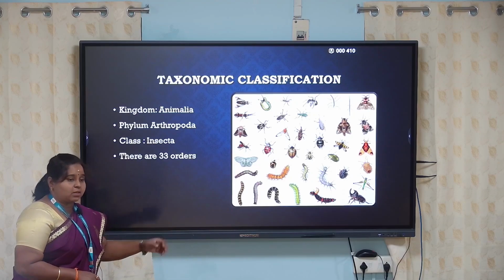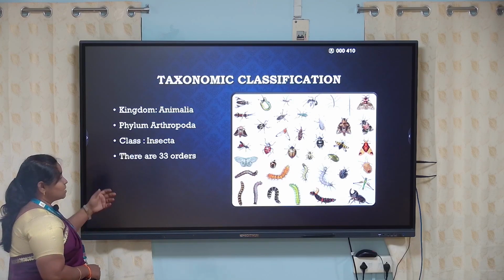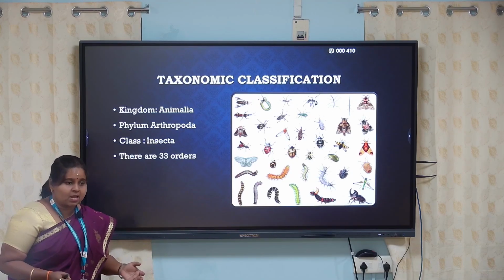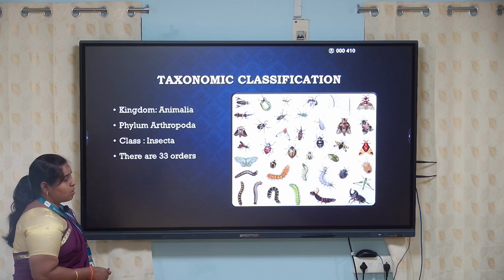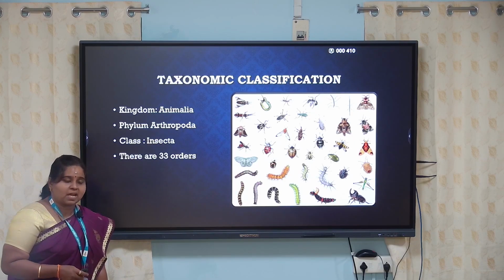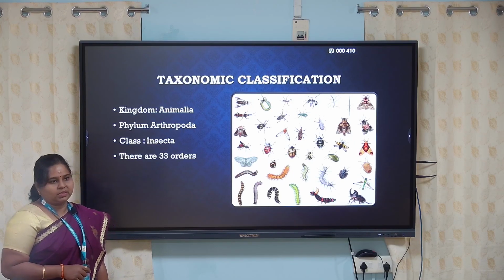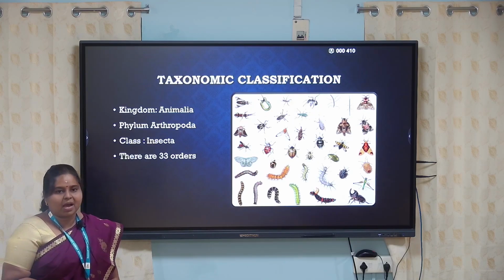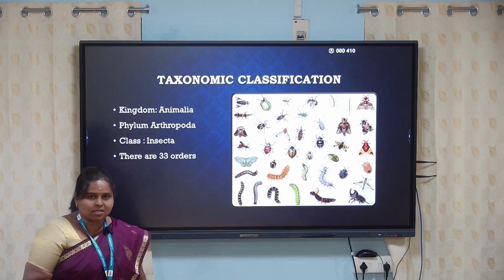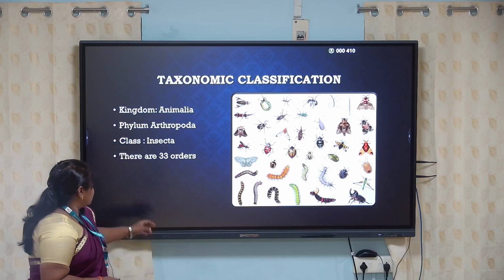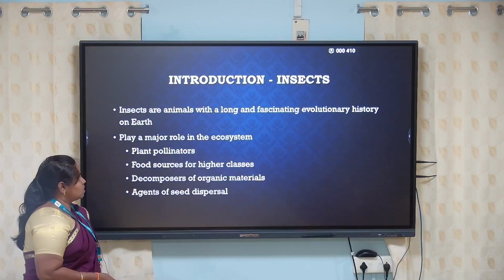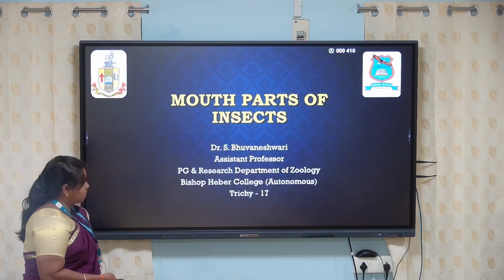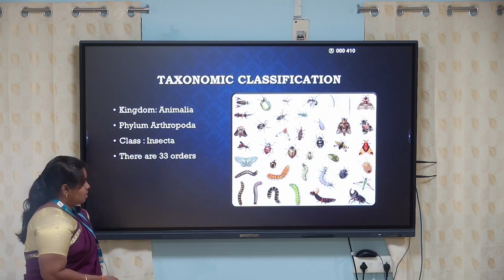Insecta is a vast class with a huge number of tiny insects all over the world, many of which are still undiscovered, and there are 33 orders in the class Insecta.